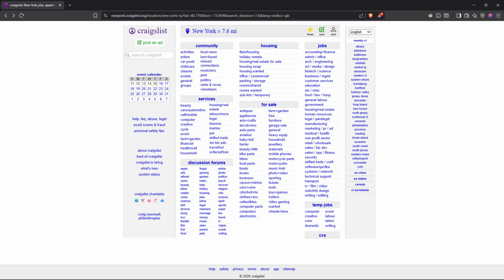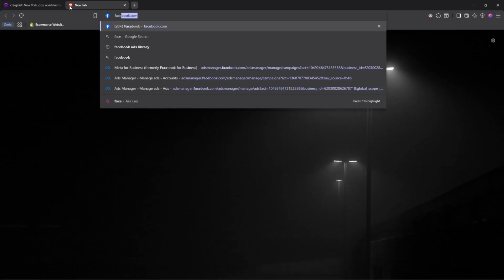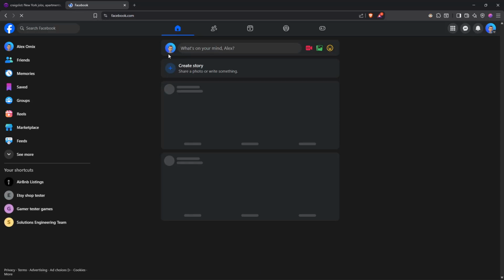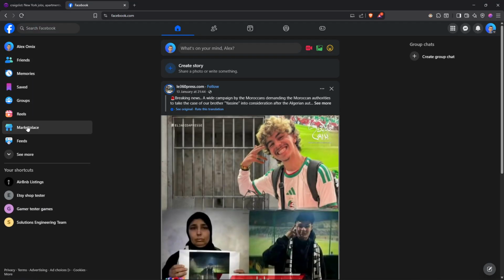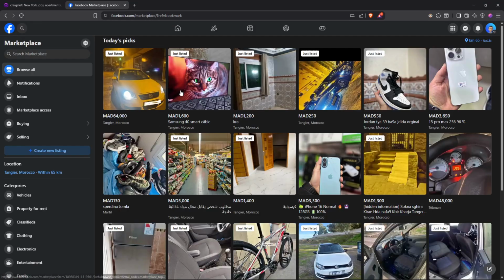So Craigslist traffic is low volume, but it has high intent. Other than that, you can use Facebook Marketplace. Facebook Marketplace is one of the strongest free traffic sources in the United States, and not only in the US but in every other country.